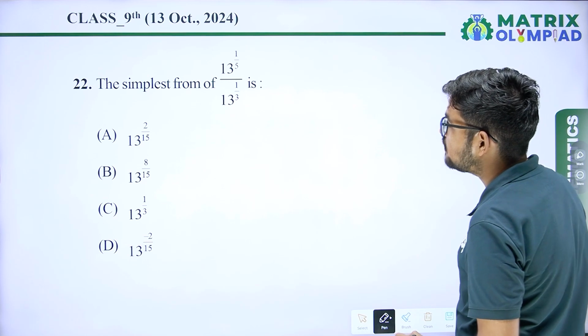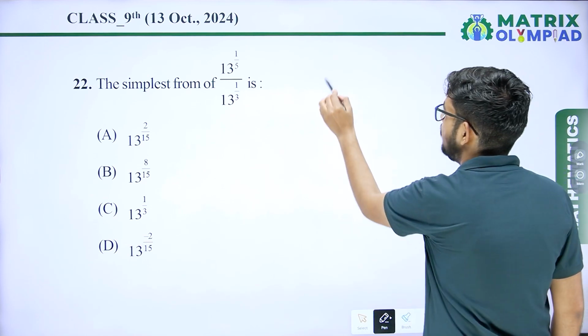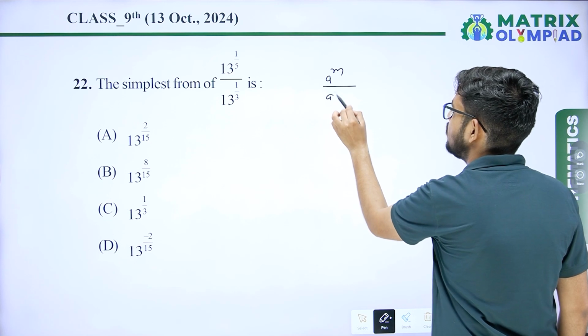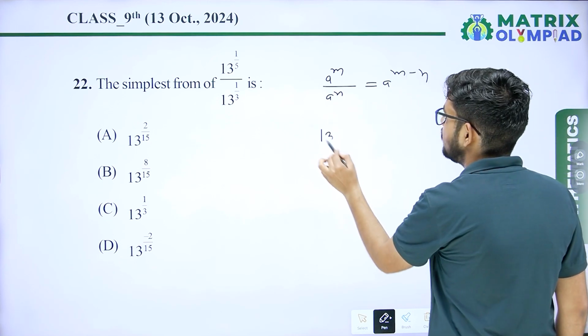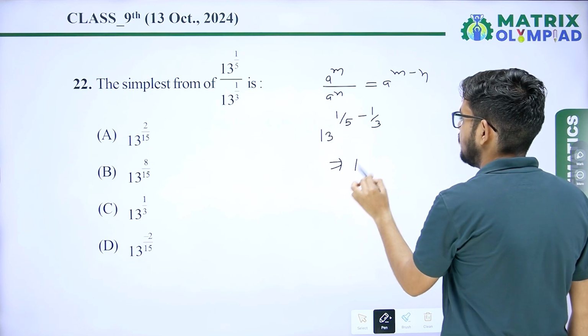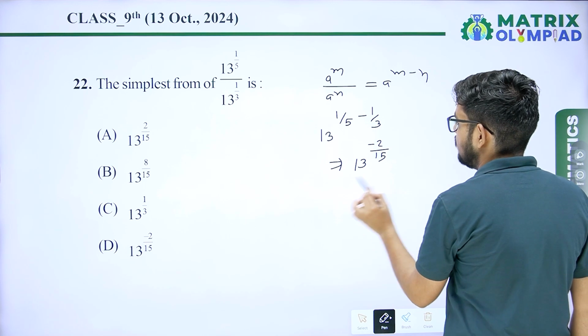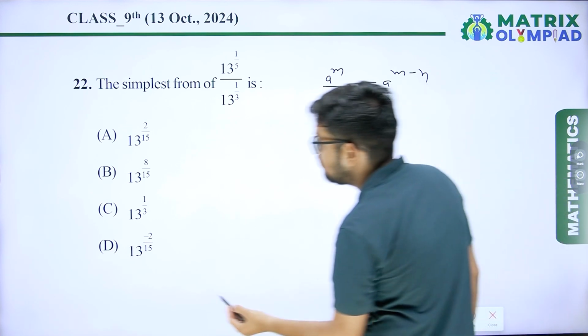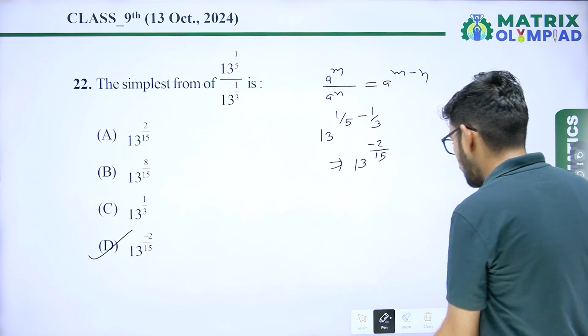Next question: the simplest form of 13 raised to power 1 upon 5 divided by 13 raised to power 1 upon 3. a raised to power m upon a raised to power n is a raised to power m minus n. So it will be 13 raised to power 1 upon 5 minus 1 upon 3, that is 13 raised to power minus 2 upon 15. So our correct answer is 13 raised to power minus 2 upon 15. Option D will be the correct answer.